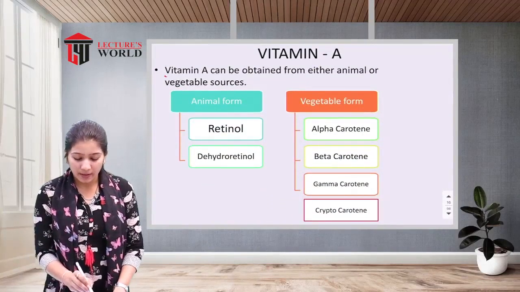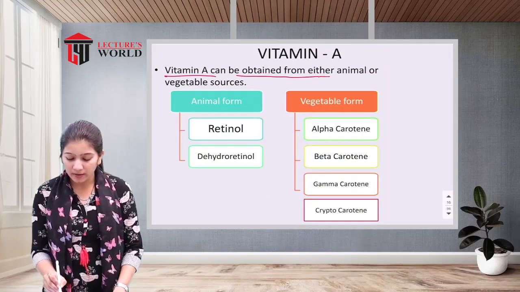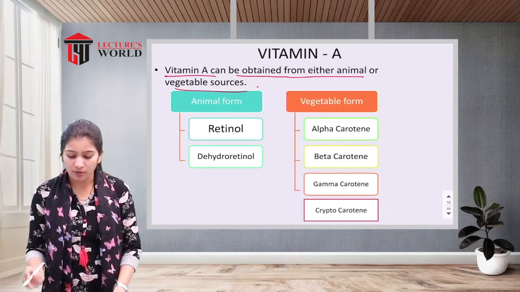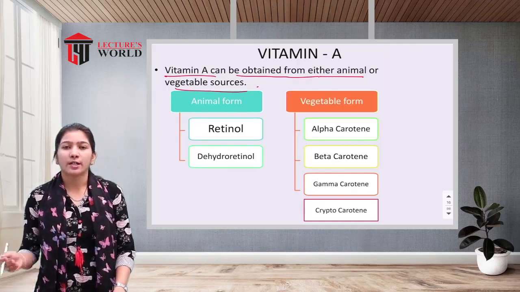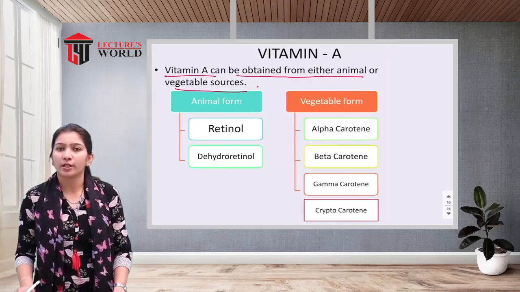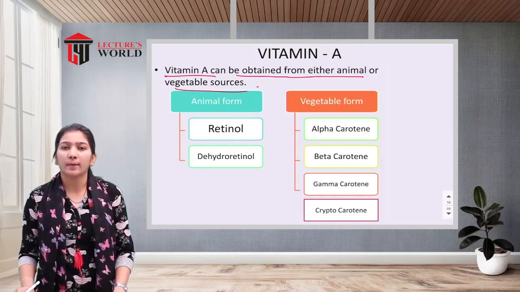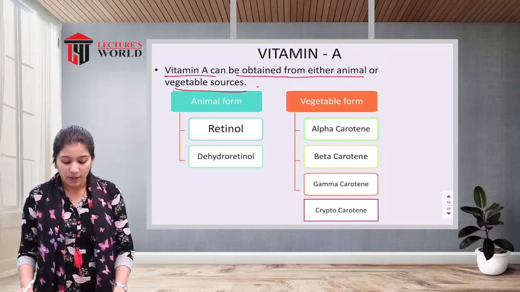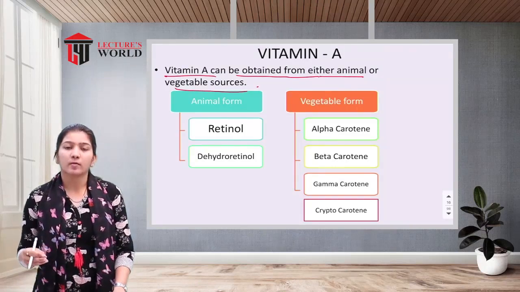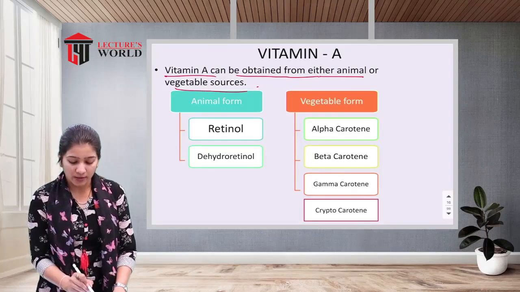Now, vitamin A can be obtained from either animal or vegetable sources. So the sources of vitamin A are vegetarian food and non-vegetarian food. That means we are getting vitamin A from the plant source and from the animal source. Here they have shown which form of vitamin A we are getting from which source. First is the animal source.